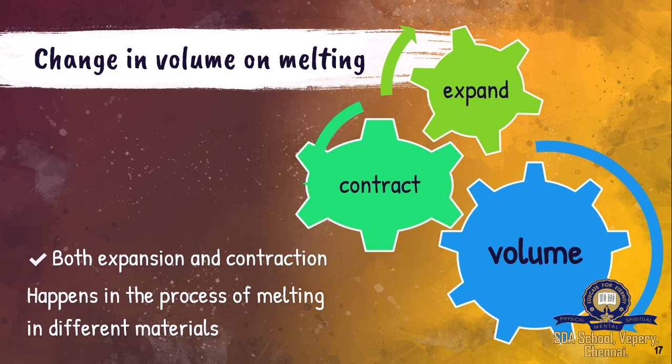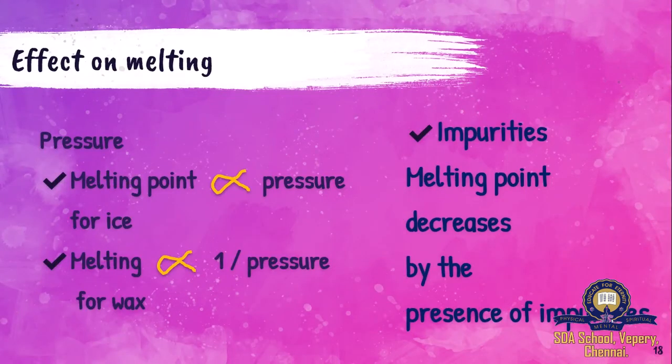Okay, now take the same cup and keep it on the table. Leave it there for 4 or 5 hours. Now go and see. It comes back to half a tumbler. Earlier it was more than half when it was in the form of ice. Now it is only half. So the volume has decreased. So for a few the volume will decrease and for a few the volume will increase. So the volume change and melting have an impact on each other.